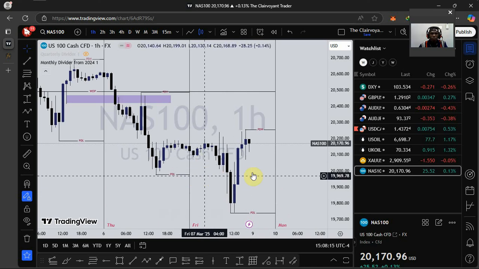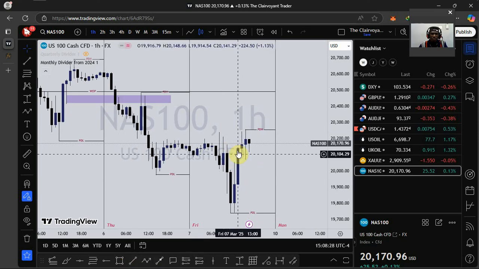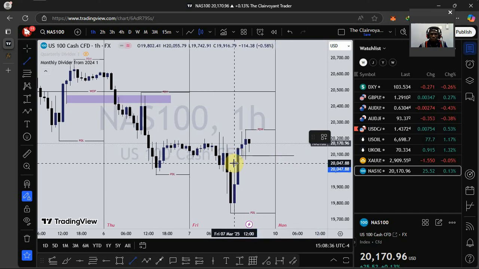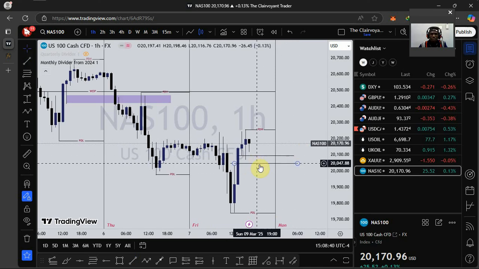So for Nasdaq, I'll expect to see price push up. This is the swing high. Recently we've taken out this swing high right here, and just as you can see, price tapped into a fair value gap so nicely. I don't know if you are seeing it. So I'll expect to see price push to the upside